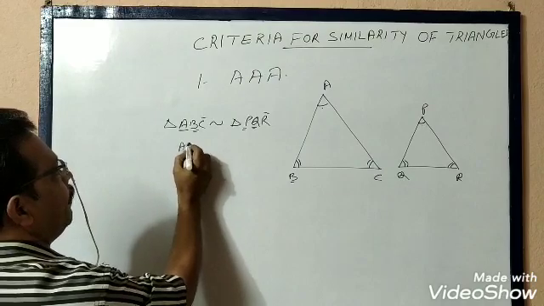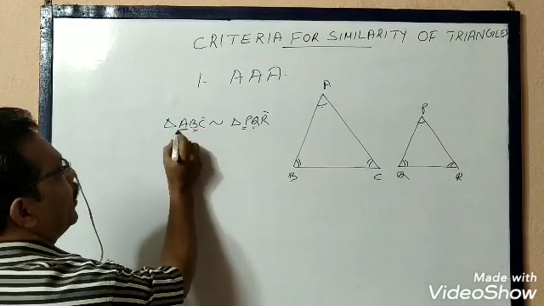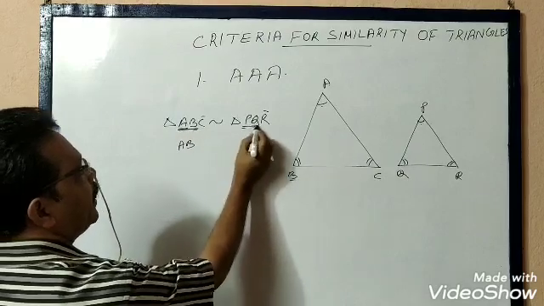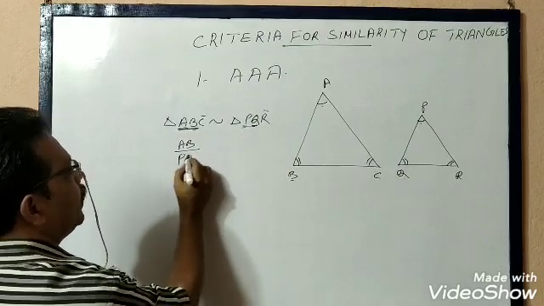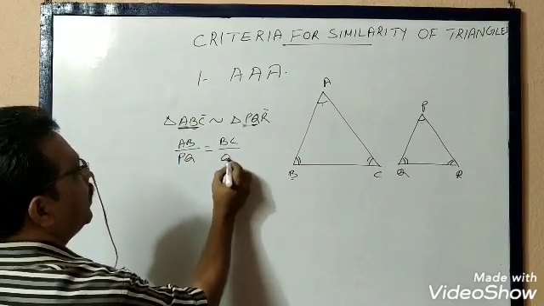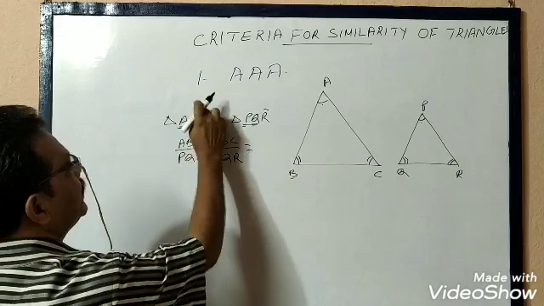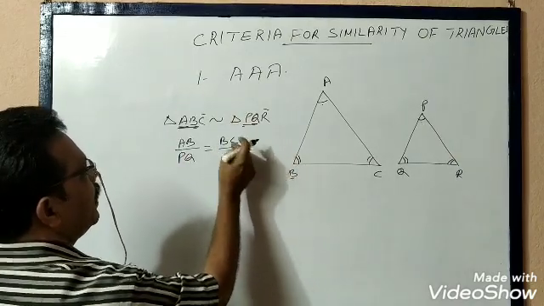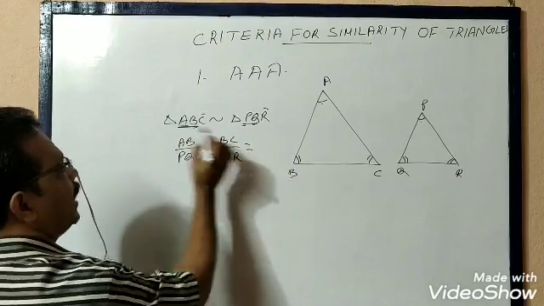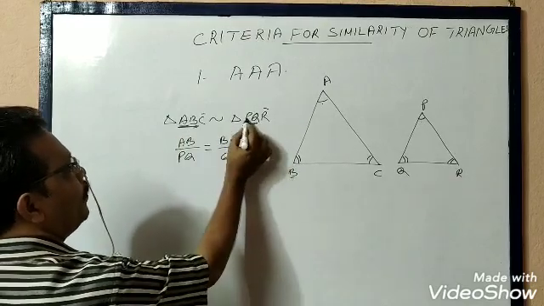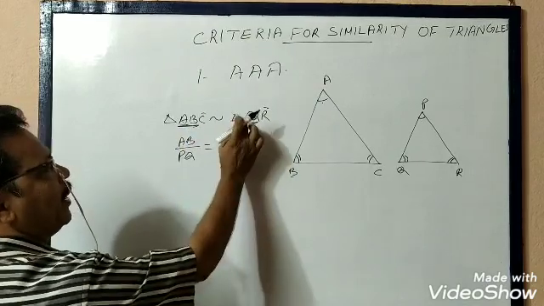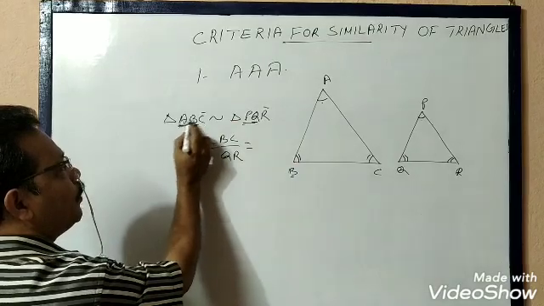You have to remember the order. The order is very important. AB corresponds to PQ. So AB by PQ will be equal to BC by QR will be equal to AC by PR. You can write CA, no problem. You can write CB also, no problem. But the first two sides, AB by PQ or BA by QP, order no problem, but two corresponding sides.